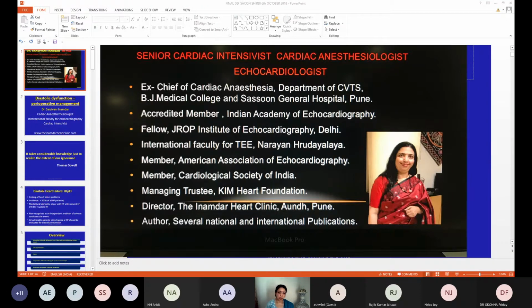So how do we calculate left atrial pressure from echo? Echo is non-invasive and still it can give you left atrial pressure just being at the bedside of the patient. Because E wave, as I told you, is a function of LA pressure, the pusher effect, and LV relaxation, that is the sucker effect. And E prime, which is tissue relaxation, tissue movement which we measure on echo, is a function of LV relaxation. So when you divide E by E prime, what you get is LA pressure.